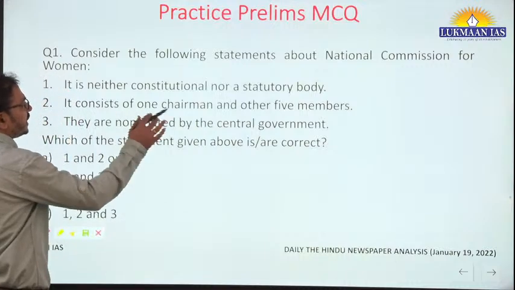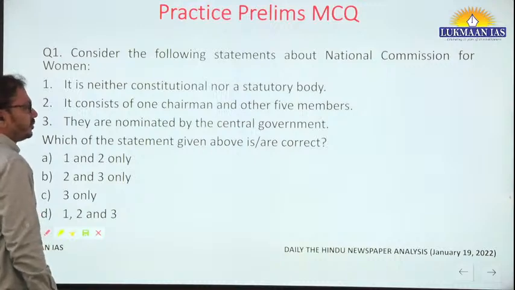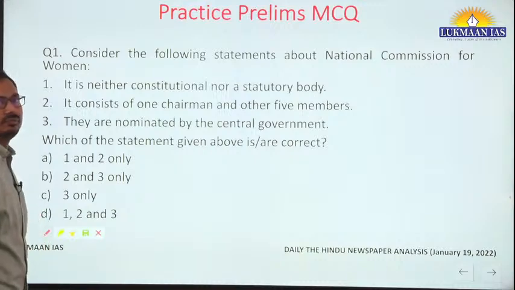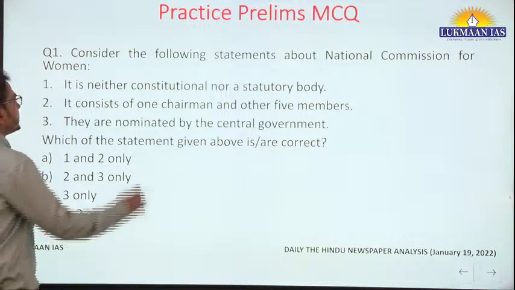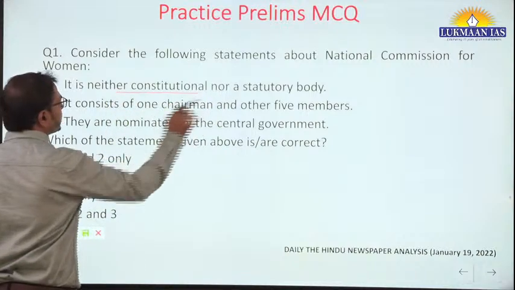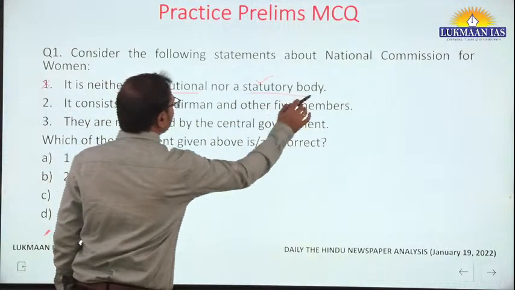Now this question: National Commission for Women, which are the correct statements? What should be answered here? So 2 and 3 are the correct ones. It is a statutory body, sir. Yes. So the first statement, that it is neither a constitutional nor a statutory body, is incorrect. It is rather a statutory body, right?